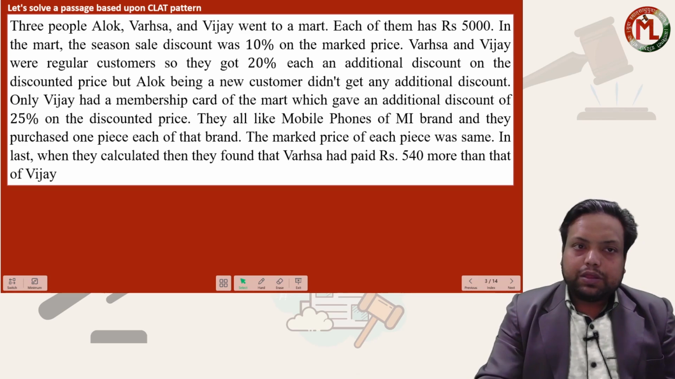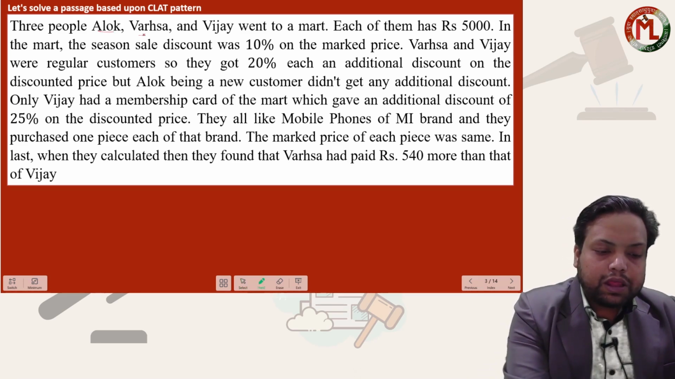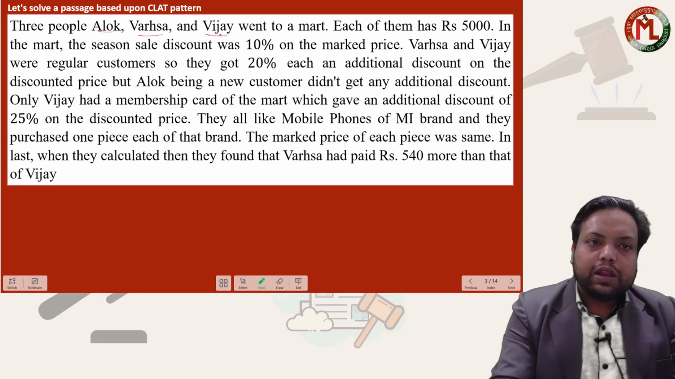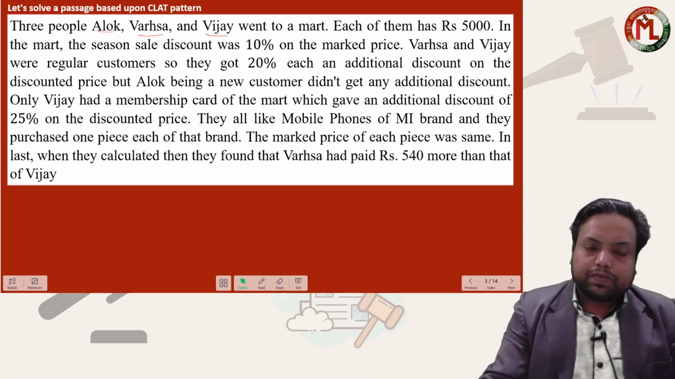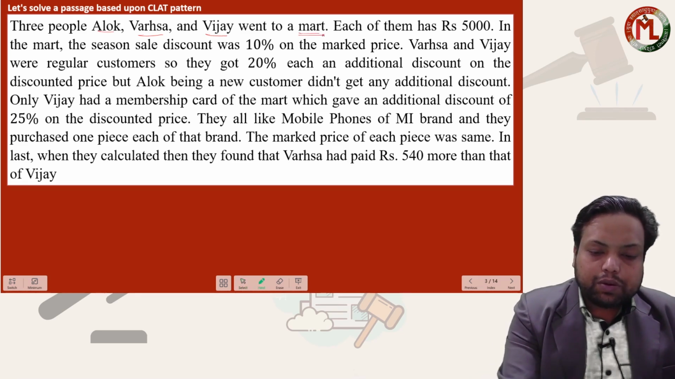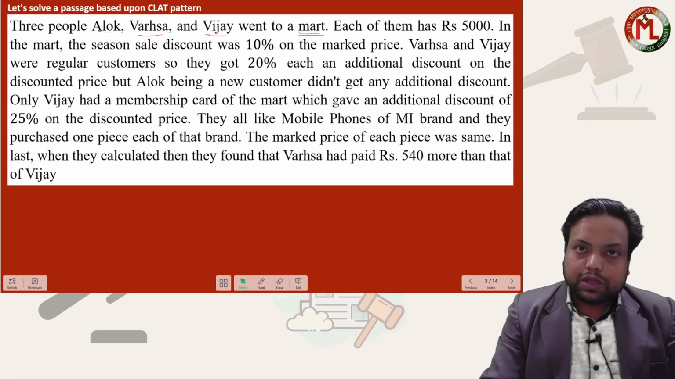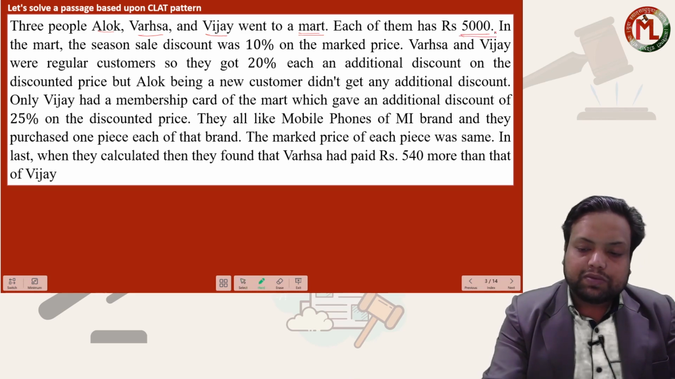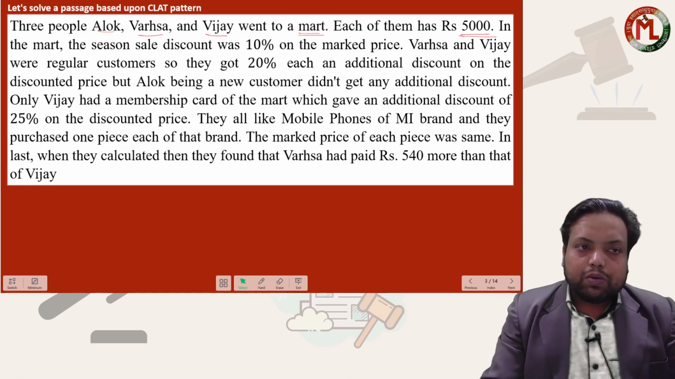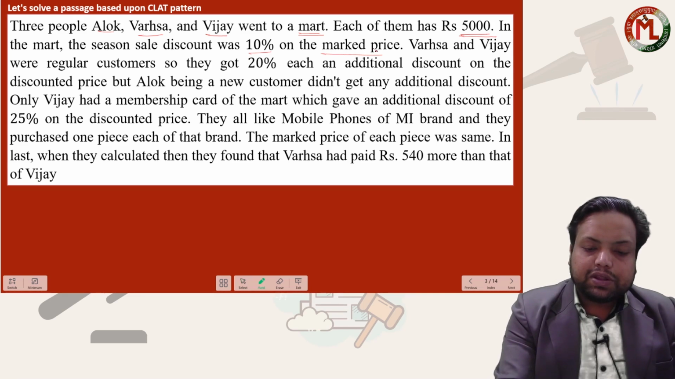Three people, Alok, Varsha and Vijay. There are three people, they went to a mart. Each of them had rupees 5,000. Now in the mart, the season sale discount was 10% on the marked price.